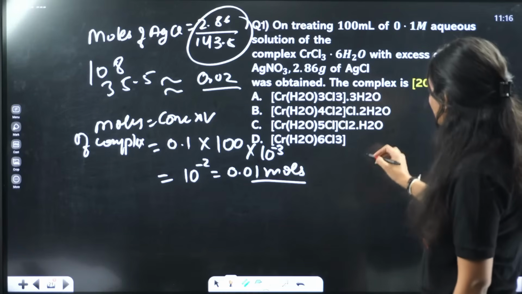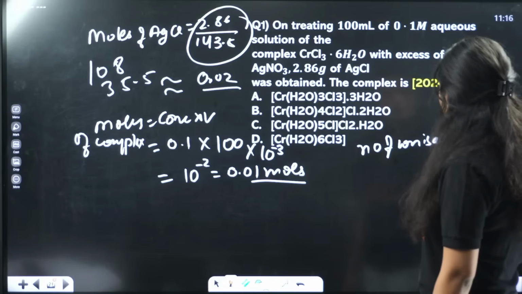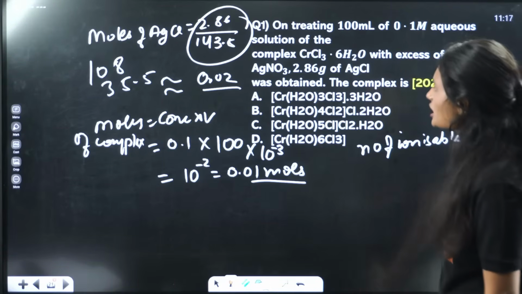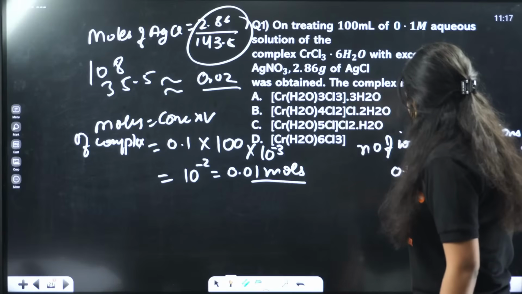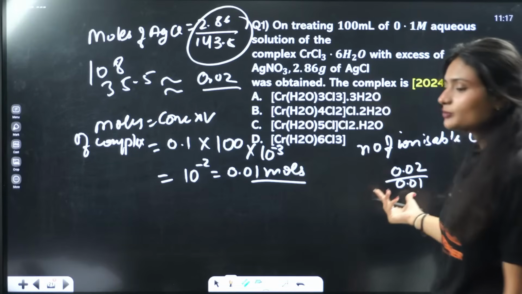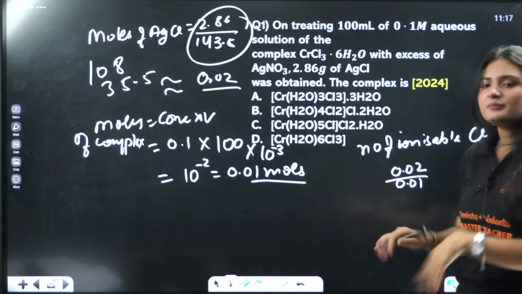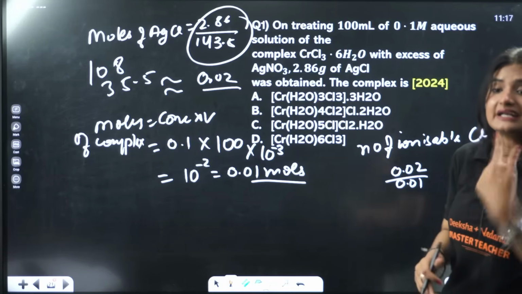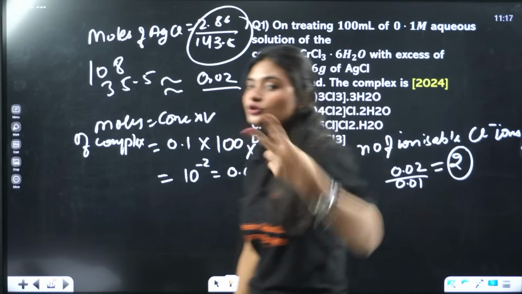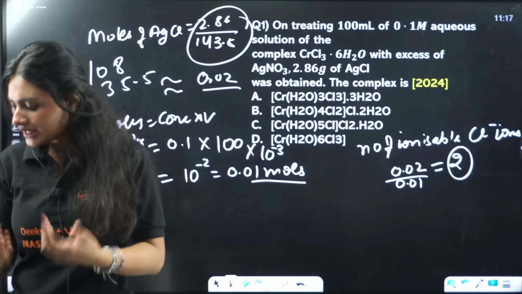The number of ionizable chloride ions will be moles of AgCl divided by total moles of complex. So we have 0.01 moles of complex and we are getting 0.02 moles of AgCl. So how many ionizable chloride ions are there? That is 2. That means there are 2 chloride ions that are ionizable.